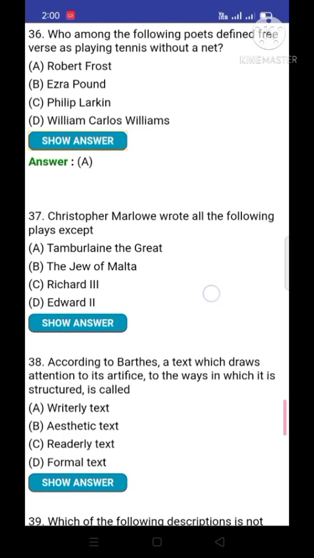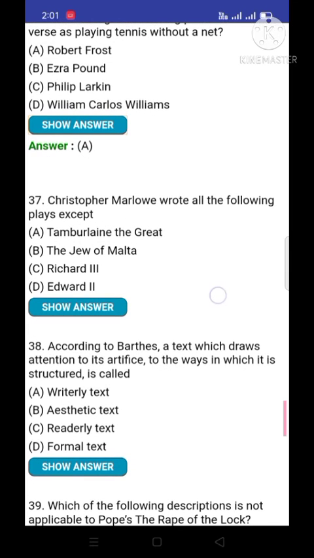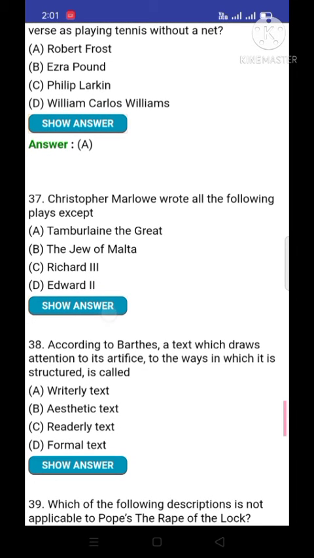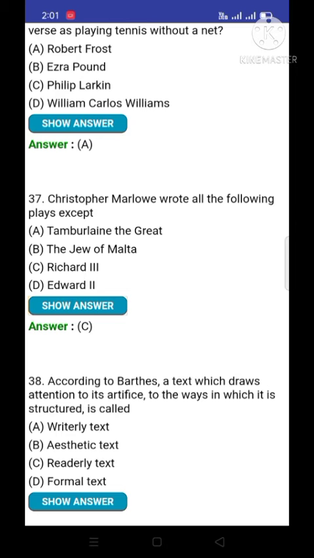Question number 37. Christopher Marlowe wrote all the following plays except. Means there are four options, and one option is wrong, means that is not written by Christopher Marlowe. For the information, Christopher Marlowe is one of the university wits. The correct option is C, Richard III. Richard III is not written by Christopher Marlowe, and the remaining three plays were written by him: Tamburlaine the Great, The Jew of Malta, and Edward II.